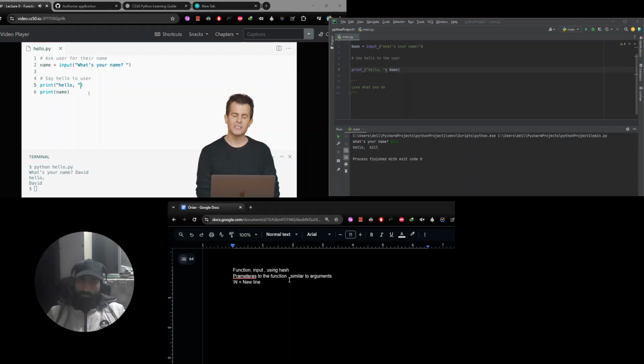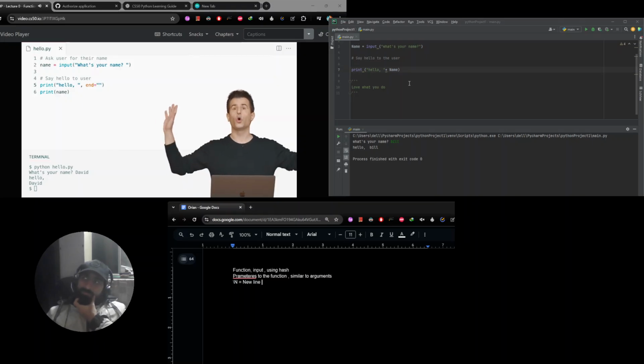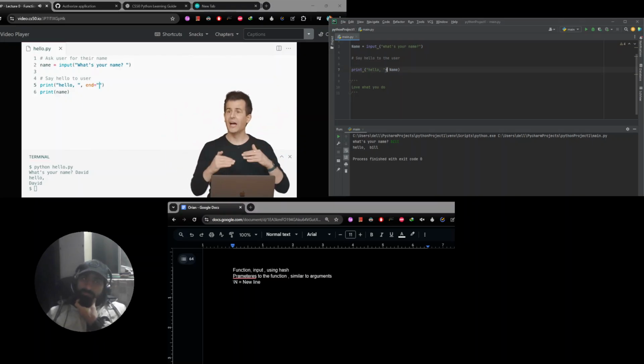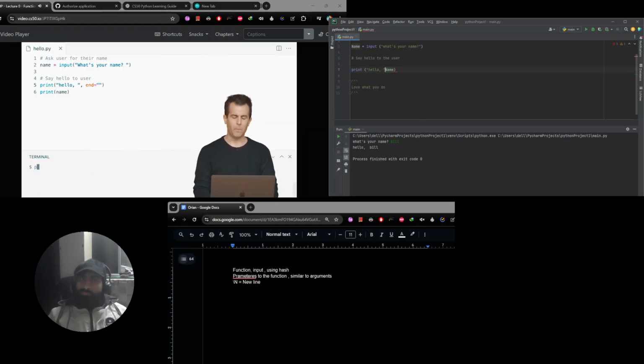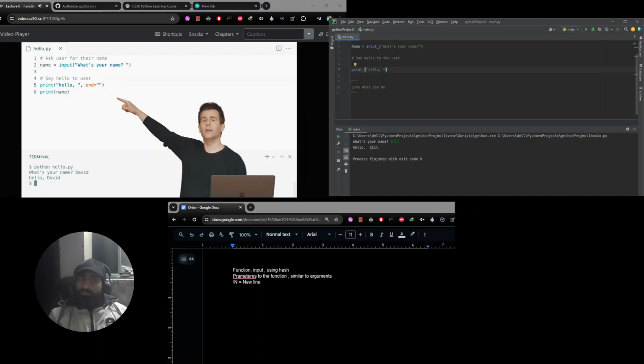Let's tell it by passing a second argument to the first use of print to say end equals quote unquote, not \n, which is the default automatically. Let's make it quote unquote nothing else. Let's override the default value so there is no new line. There's literally nothing there. And let's see what happens. Let me now go down to my terminal window and clear it. And I'm going to run python of hello.py enter. I'm going to type in my name, David. And I think now everything's going to stay on the same line because, and it did,